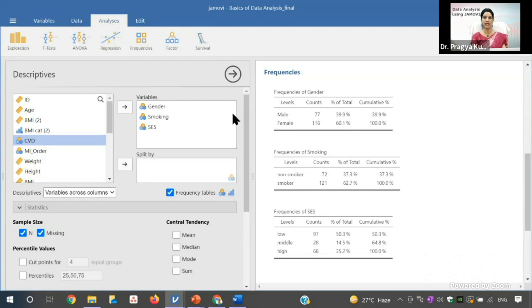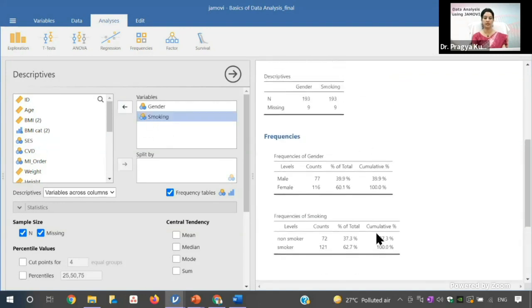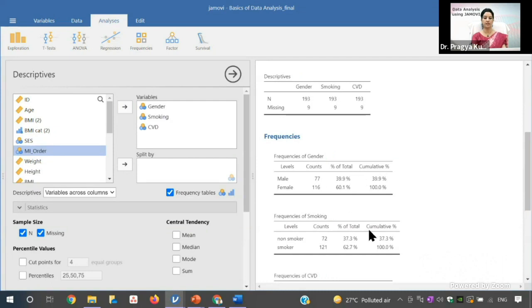You can see in the same view you have the data with you and you have the output also. And the screen is very dynamic. If you move this back here, then this will disappear from the output window. If you add some more variables here, you can see more variables appear. That's the beauty of Jamovi.